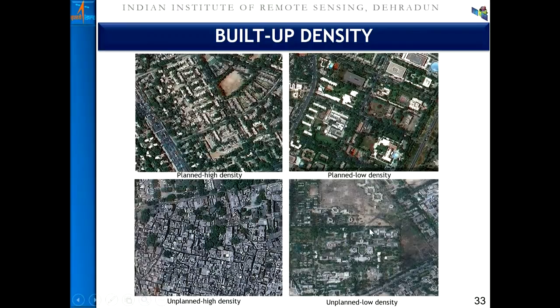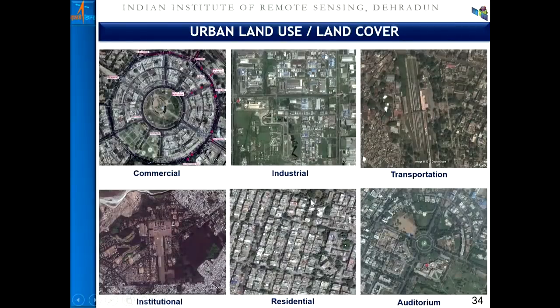But if you look at the bottom two products, they all appear to be unplanned. But there also you can see the chaos, the unplanned surfaces of high density. That means the urban areas are classified as planned high density, planned low density, unplanned high density, unplanned low density. How the urban areas can be classified based on built up density, and how the land use land cover will be derived based on the manifestation in the satellite data.